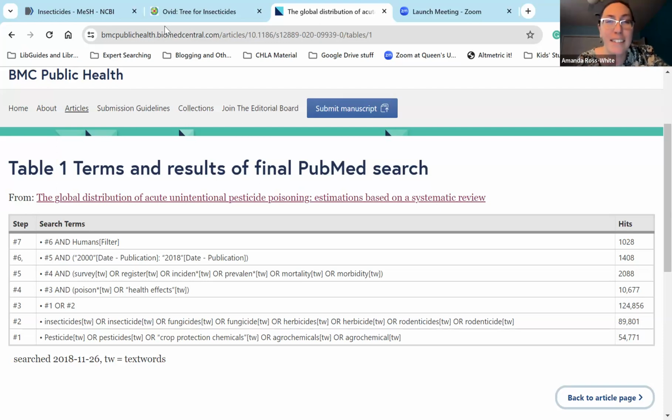So that's a little bit of a discussion about this particular search. As I said, they also searched other databases, but didn't include the search strategies. So I don't know what they did there. But it does suggest to me, at least from the PubMed search, that this article probably shouldn't have been published in the first place. It is not really strong enough to justify making any conclusions based on this particular search.